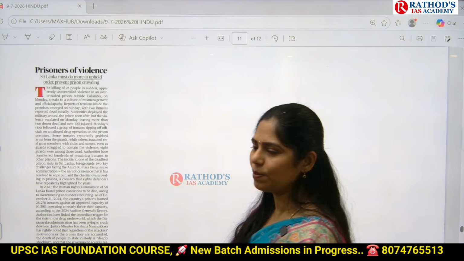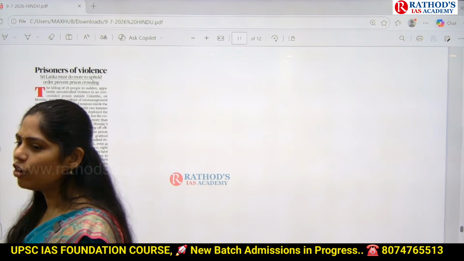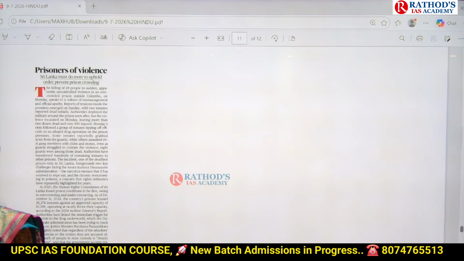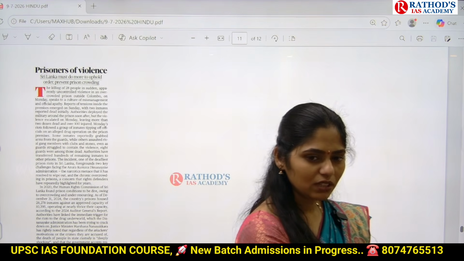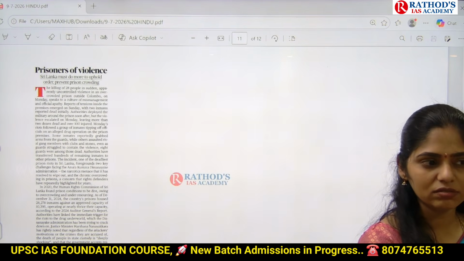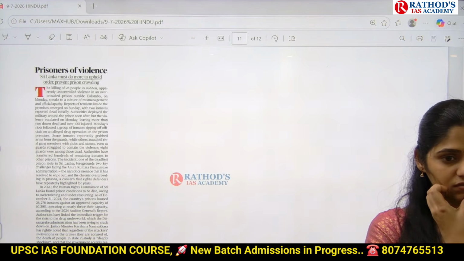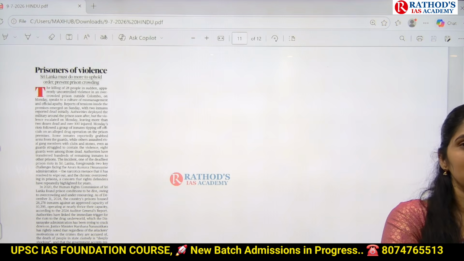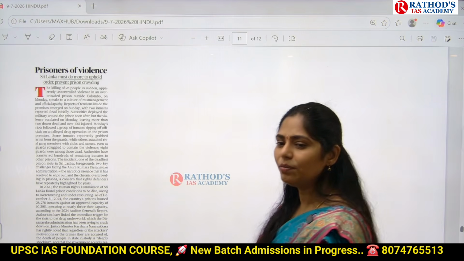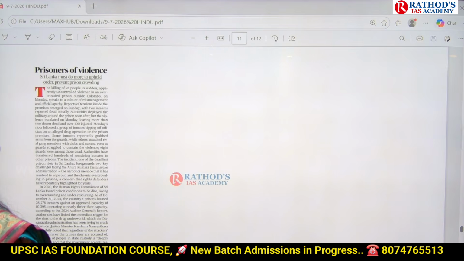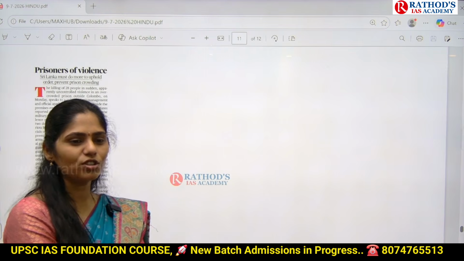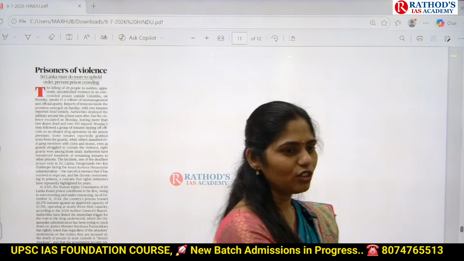Recently, we discussed this topic, like there is a problem of overcrowding of prisons. Why did we discuss the overcrowding of prisons topic in India? What is the reason? Yes, in Tamil Nadu, women prisons are overcrowded. Because of that, they are not getting basic facilities, and they are having lots of problems.